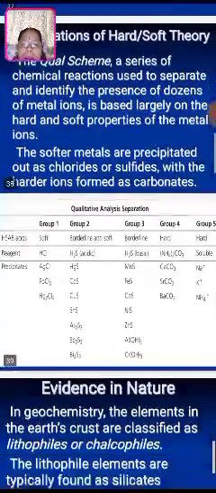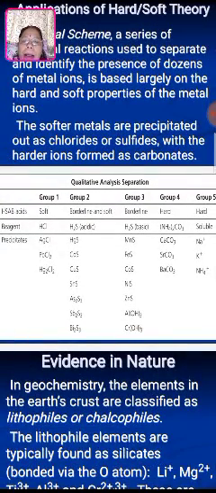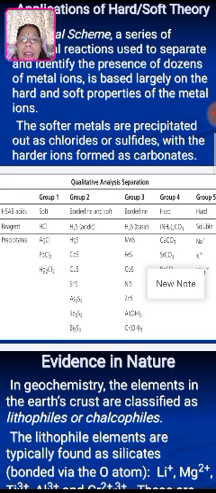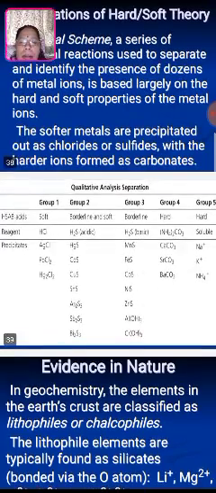The table shows group 1 and group 2 with hard and soft acids. HCl is the reagent and the precipitates are silver chloride, lead chloride and mercury chloride. Group 2 is borderline and soft. Group 3 is also borderline. Group 4 is hard, because of large size and lower oxidation state. And group 5 is also hard.